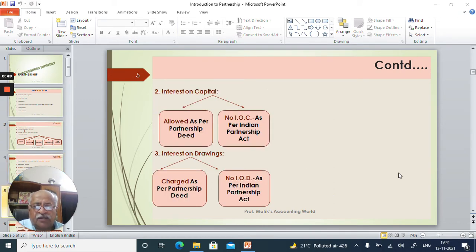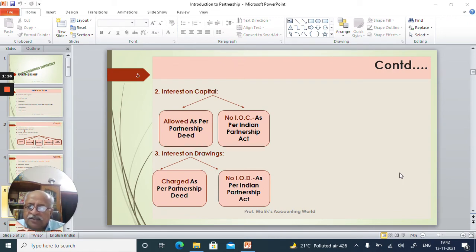Second, interest on capital. The capital invested by the partners, interest on that is paid by the firm. If the rate is given in the partnership deed, it is to be followed. Otherwise, no interest on capital is to be provided.